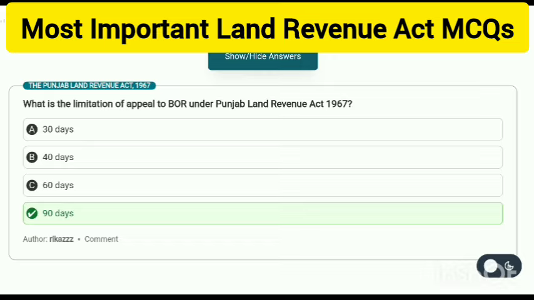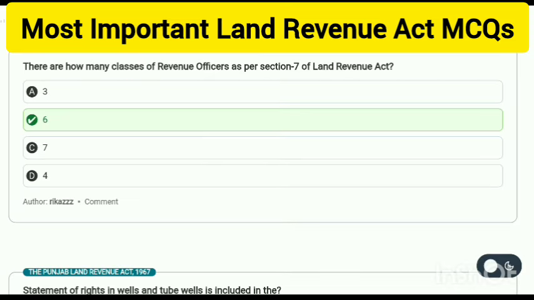Starting with the first MCQ: what is the limitation of appeal to the Board of Revenue under the Punjab Land Revenue Act 1967? 90 days. There are how many classes of revenue officers as per Section 7 of the Land Revenue Act? 6 classes.